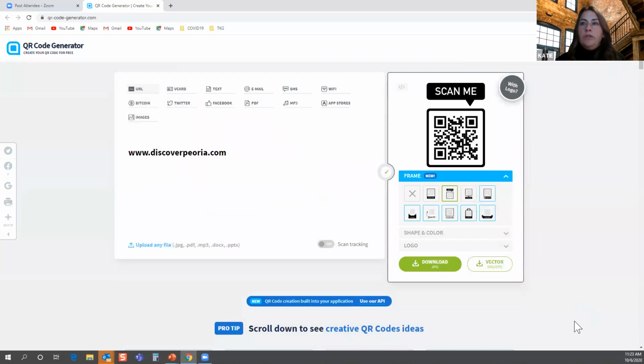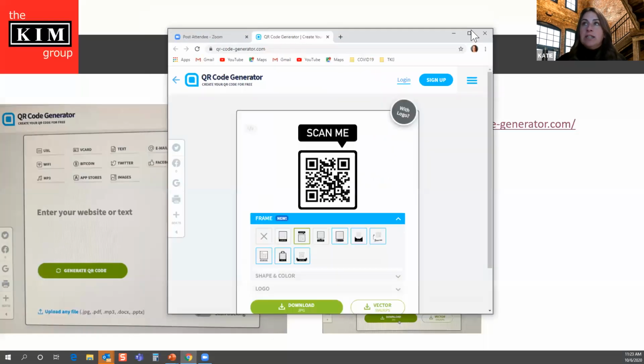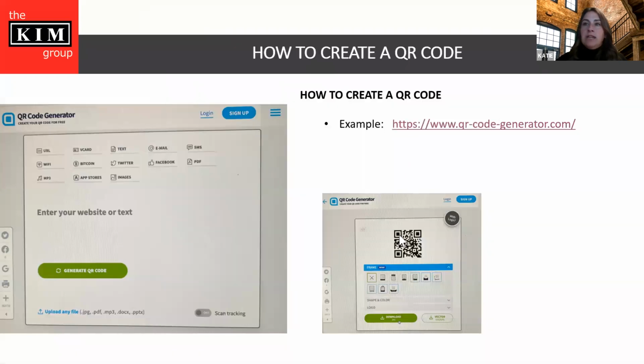And then what we've already done in this is actually created that, downloaded it, and you see from here, you just get the image of the QR code. And you can input it into any of your marketing materials, any of your emails, electronic, websites. Just because you're on an electronic medium doesn't mean you can't use the QR code, but that's another option to put on your websites. And really, once you download that file, you can go and take it anywhere. So that's, again, the simplest thing you can do, just create the QR code and download it.